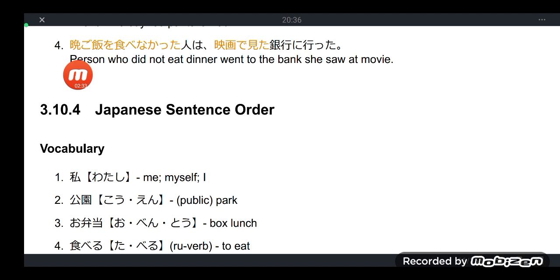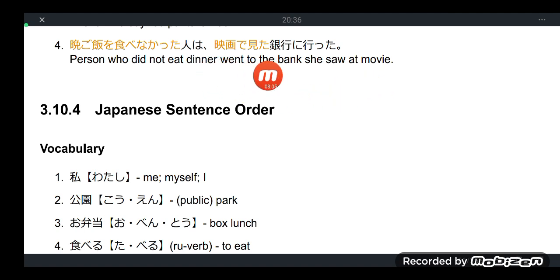The result is that you have created this kind of sentence. Ban gohan wo tabenakatta hito wa eiga de mita ginko ni itta. Or in English, the person who did not eat dinner went to the bank that she saw in the movie.